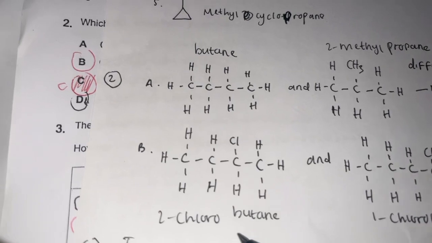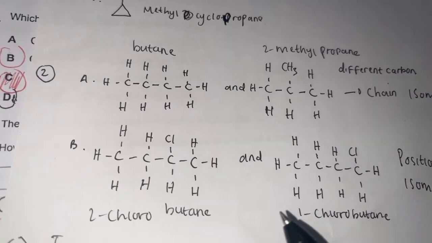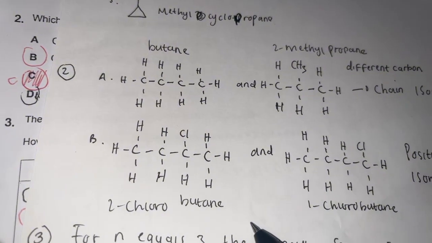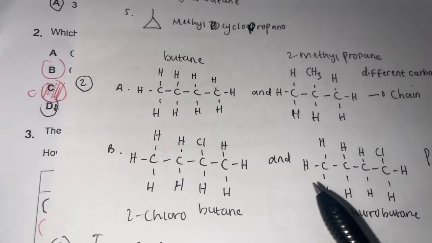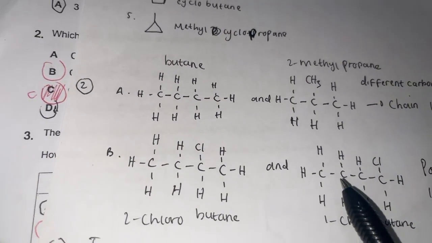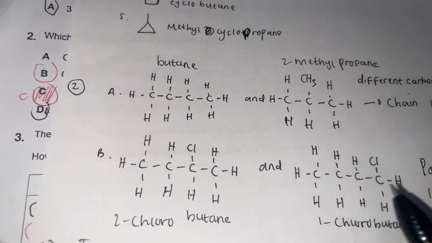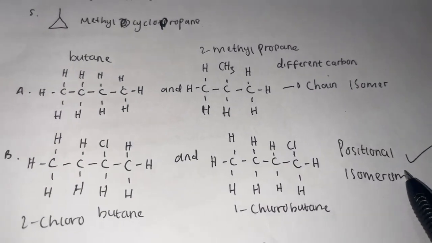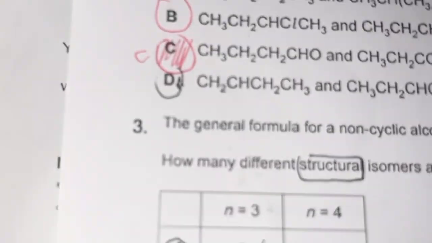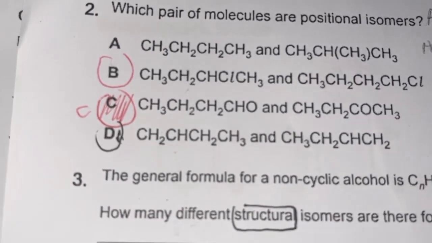Option B contains 2-chlorobutane and 1-chlorobutane. Both compounds have the same molecular formula and the same carbon skeleton. The chlorine atom is simply attached to a different carbon atom. This fits the definition of positional isomers, so the correct answer is B.